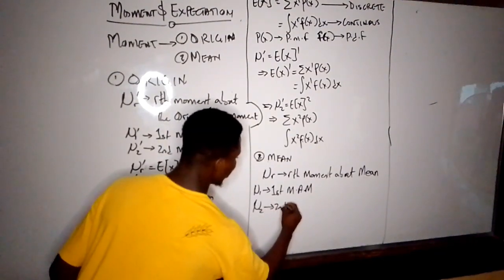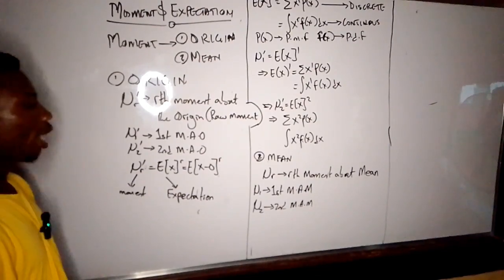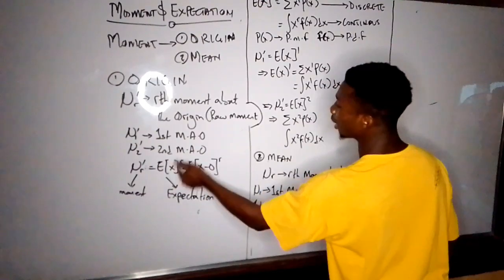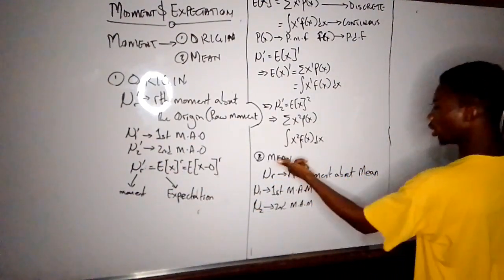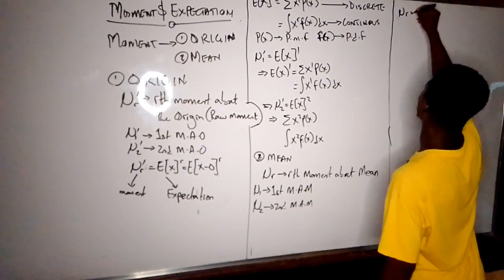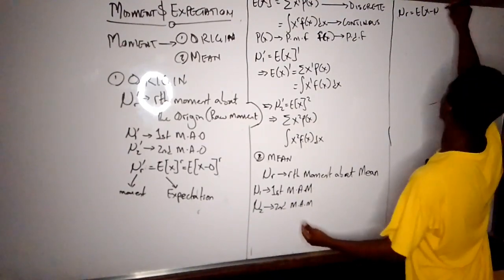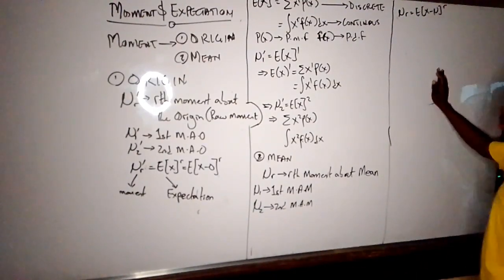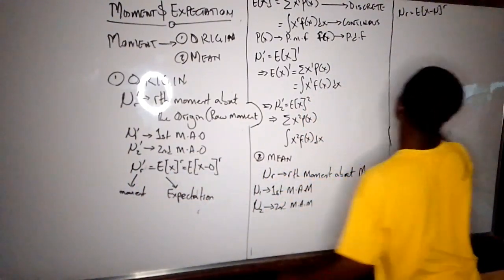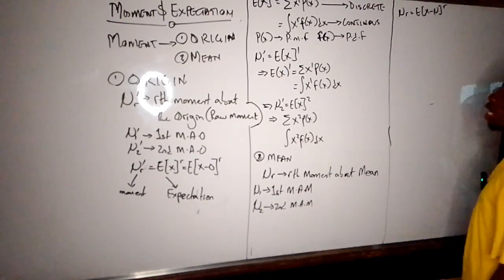Mu2 we can call it what? Second moment about the mean. And mind you, just like what we have for mu r prime, expectation of xr, the same thing applies here. Mu r, we said expectation what? X minus mu raised to power r. Mu r prime is expectation of xr. Mu r alone will just be expectation x minus mu raised to power r.